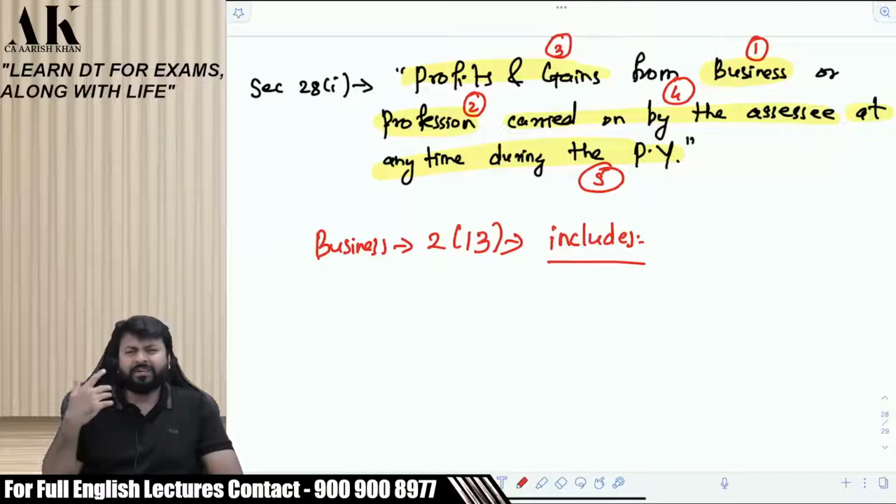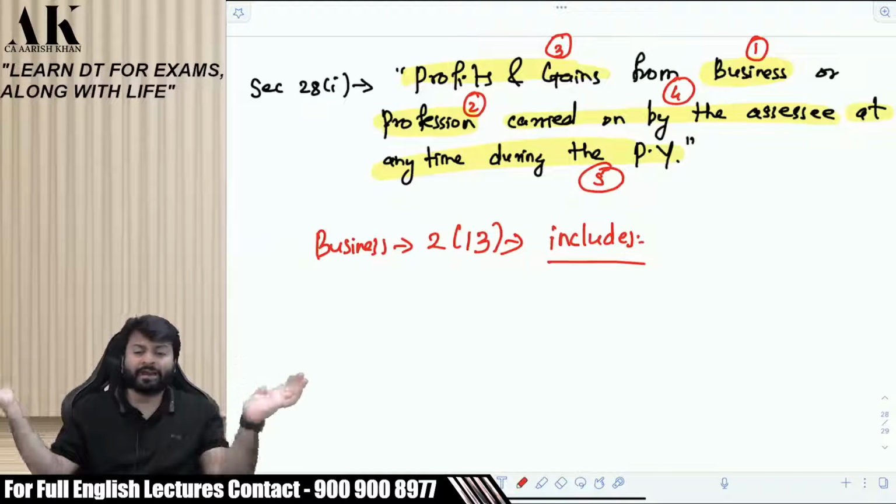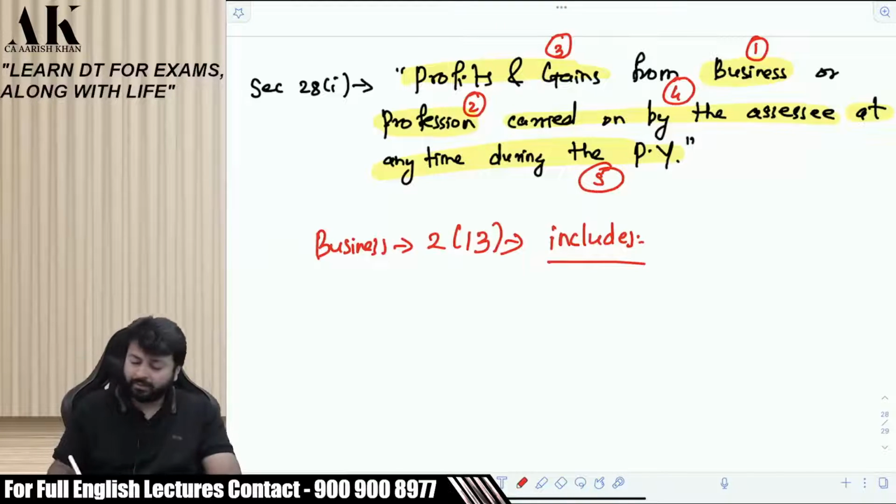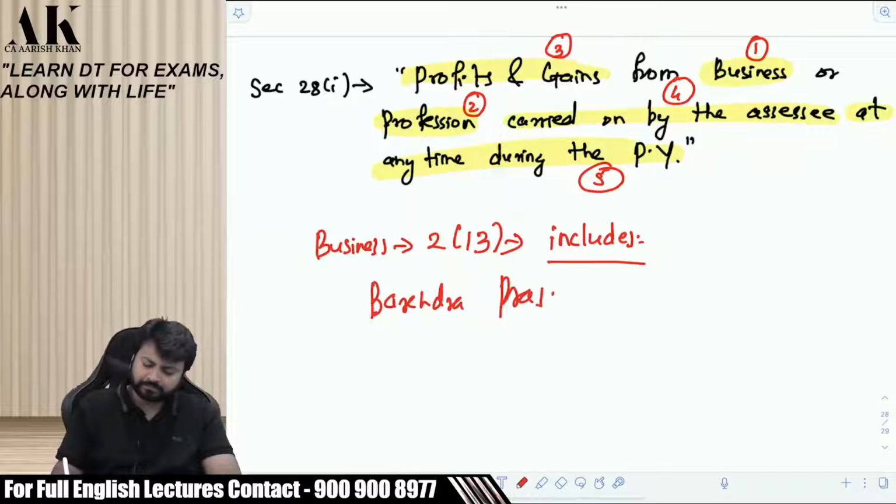So the definition given by the government of India is hopeless. It doesn't give you absolute clarity. But there are thousands of Supreme Court and High Court judgments which tell us the definition of business in a more elaborate, more detailed manner. One amongst them is said by the Supreme Court in the case of Barendra Prasad Ray.